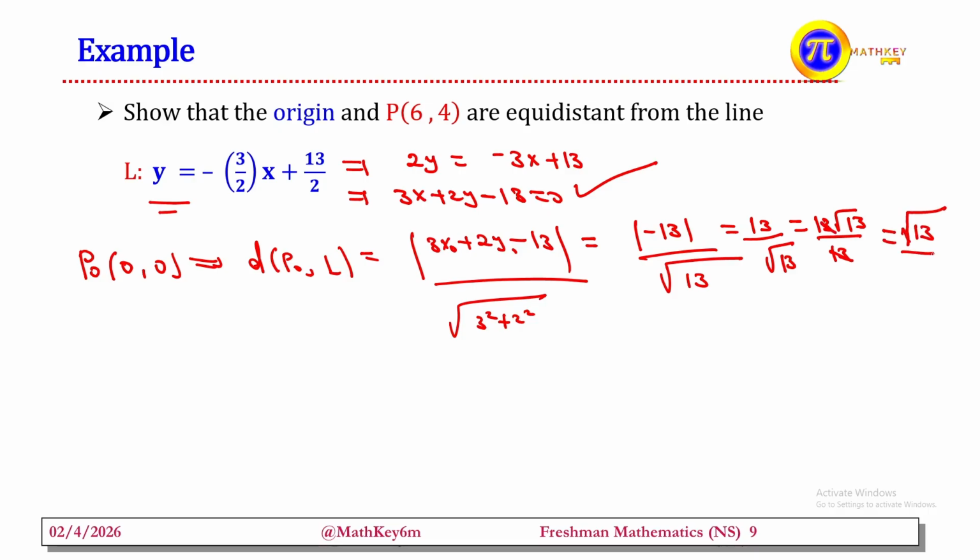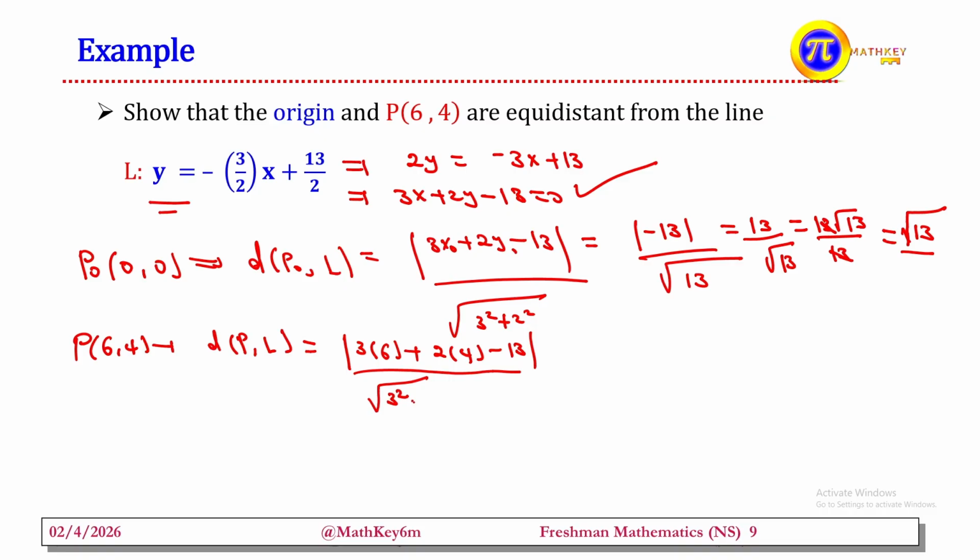13. This is the distance between the origin and line L. Similarly, if we consider the distance between P (6, 4) and L, the distance between P and L is equal to, instead of x0, y0, we substitute 6 and 4, which means 3 times 6 plus 2 times 4 minus 13, divided by the square root of A squared, that is 3 squared, plus B squared, that is 2 squared.